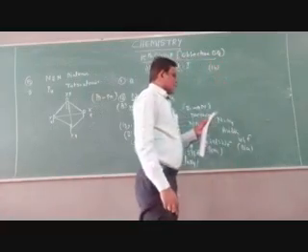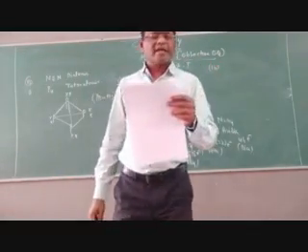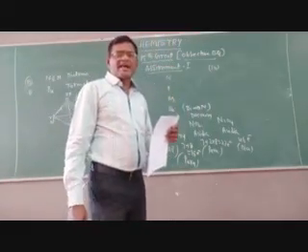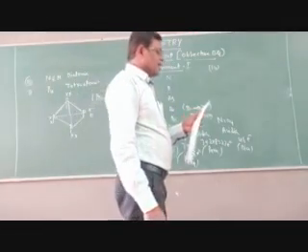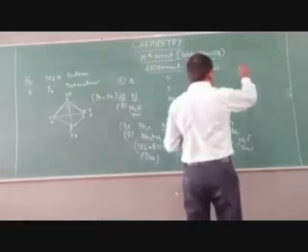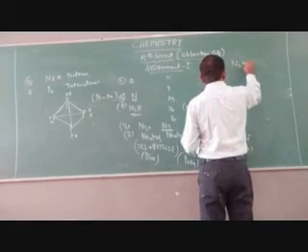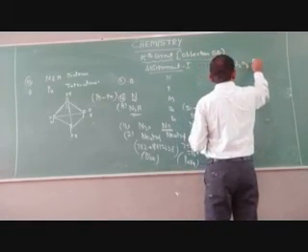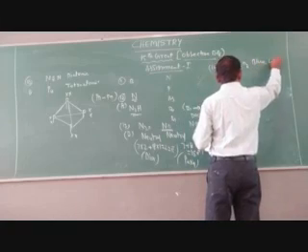Next, 14. A blue liquid among the following. So among the oxides of nitrogen, the liquid state is possible for nitrogen trioxide. That is the formula N2O3. So it is a blue colored liquid, children.